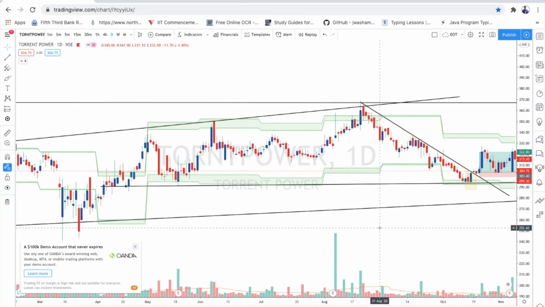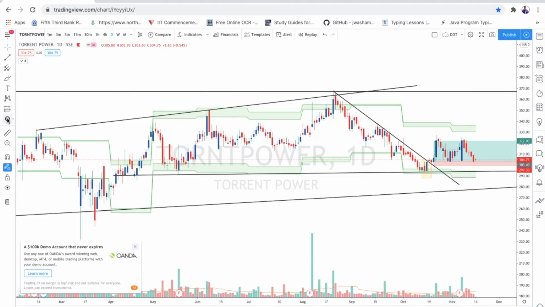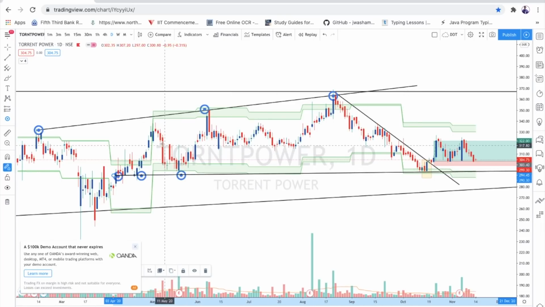See, if you see this channel here, 1, 2, 3. A channel means one trend line and a downtrend line. Again here 1, 2, 3, and it's coming for the fourth time, right? So what is happening in an expansion channel is that it comes to this trend line, reverses, goes to that trend line, reverses again, and so on.